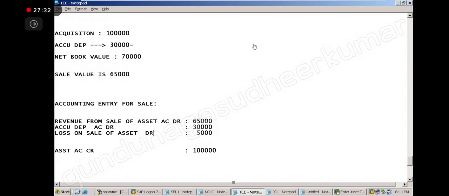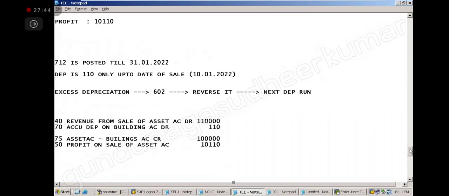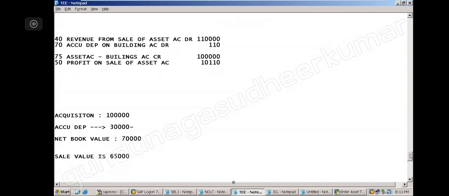Can you please show the previous entry? It's gone, I changed it already. This is the profit entry. Just the numbers you have to change.